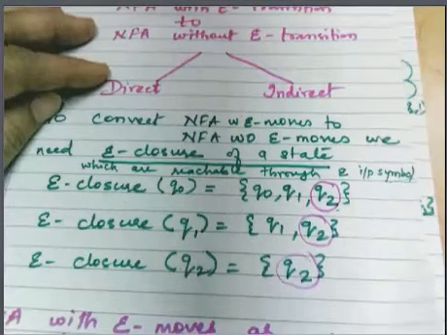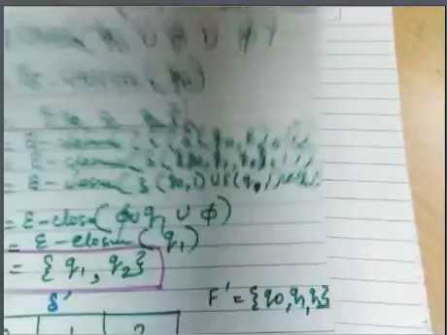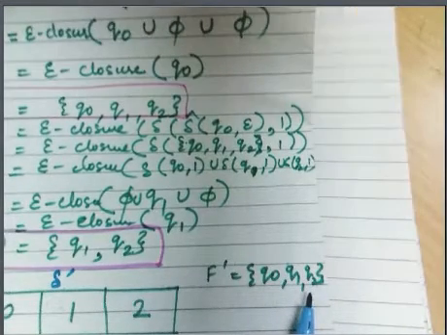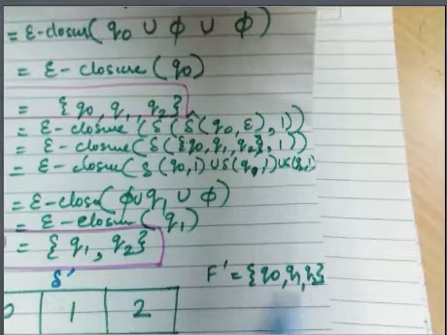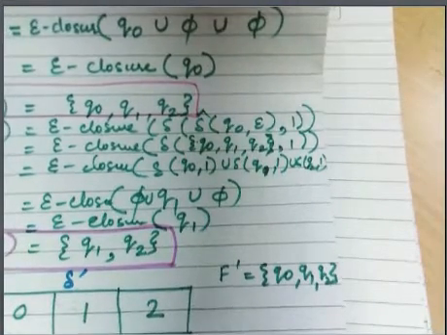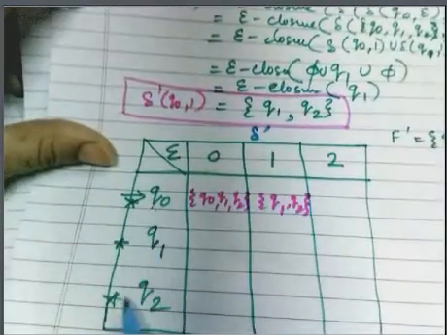So F dash will be q0, q1 and q2. Is it clear? Since these are the final states, all are marked with a star. See here.